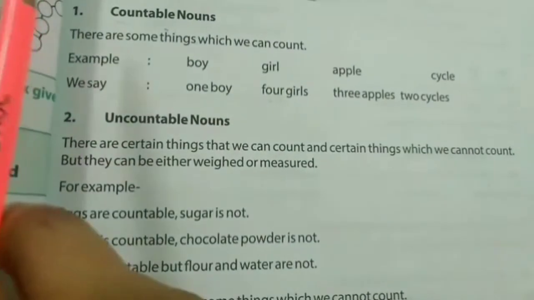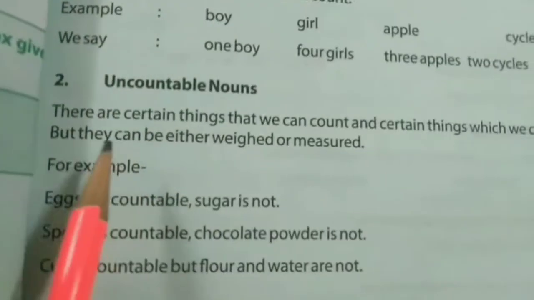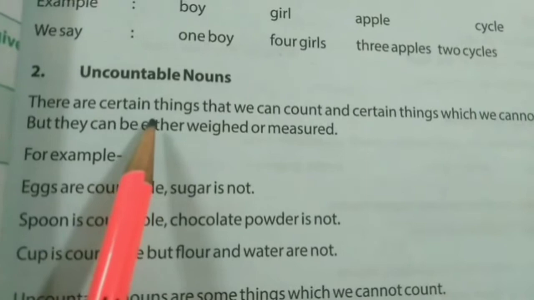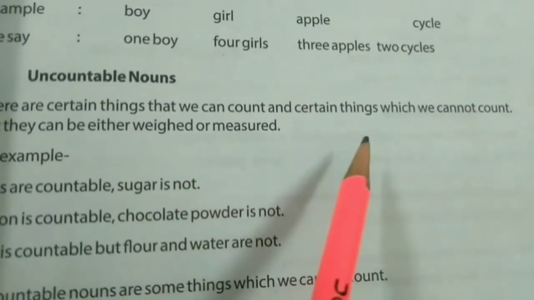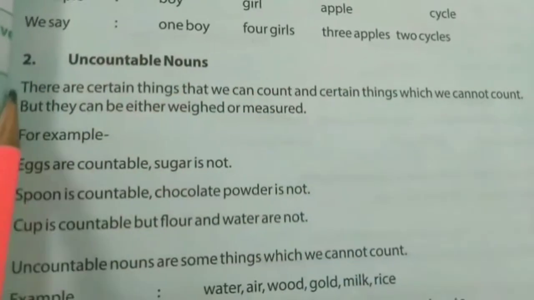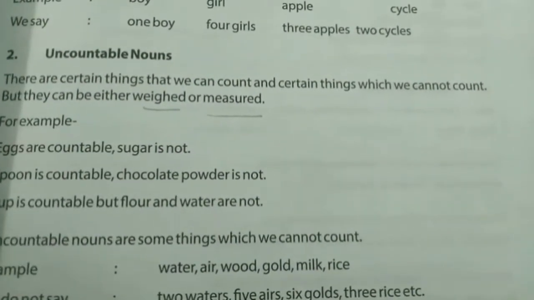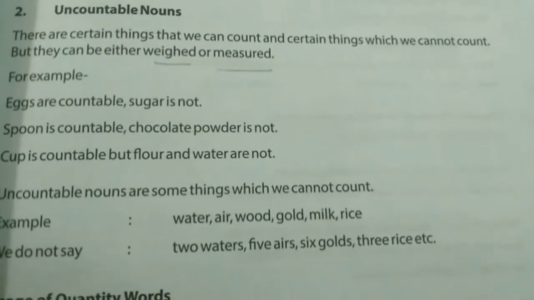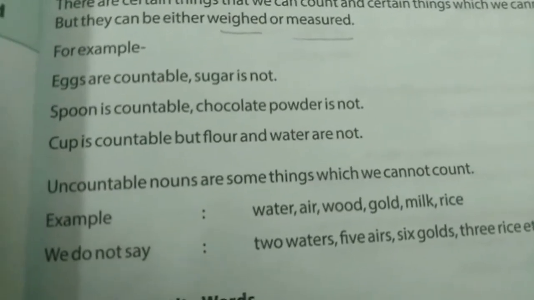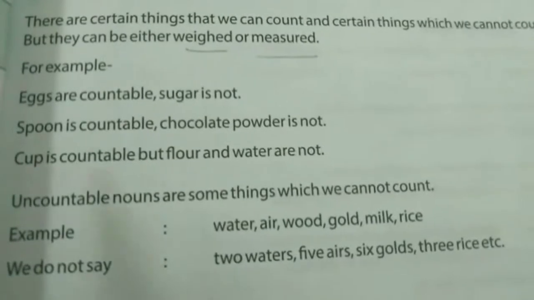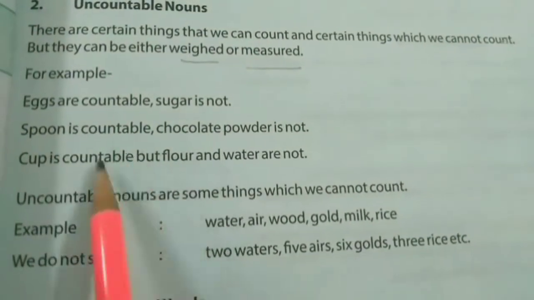Then we have uncountable nouns. There are certain things that we can count and certain things which we cannot count, but we can weigh them. For example, eggs are countable, sugar is not. Spoon is countable, chocolate powder is not.